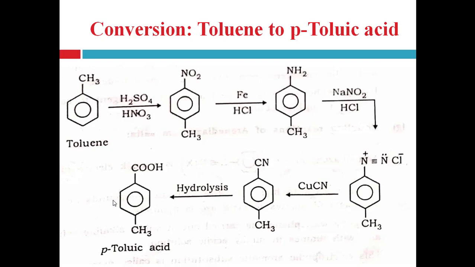Toluene to para-toluic acid. So first you have to form the para-toluidine, right? So para-toluidine can be prepared by the nitration of toluene followed by the reduction of this nitro group, right? So para-toluidine is formed, and from the para-toluidine we can easily prepare the para-toluic acid by the diazotization reaction.